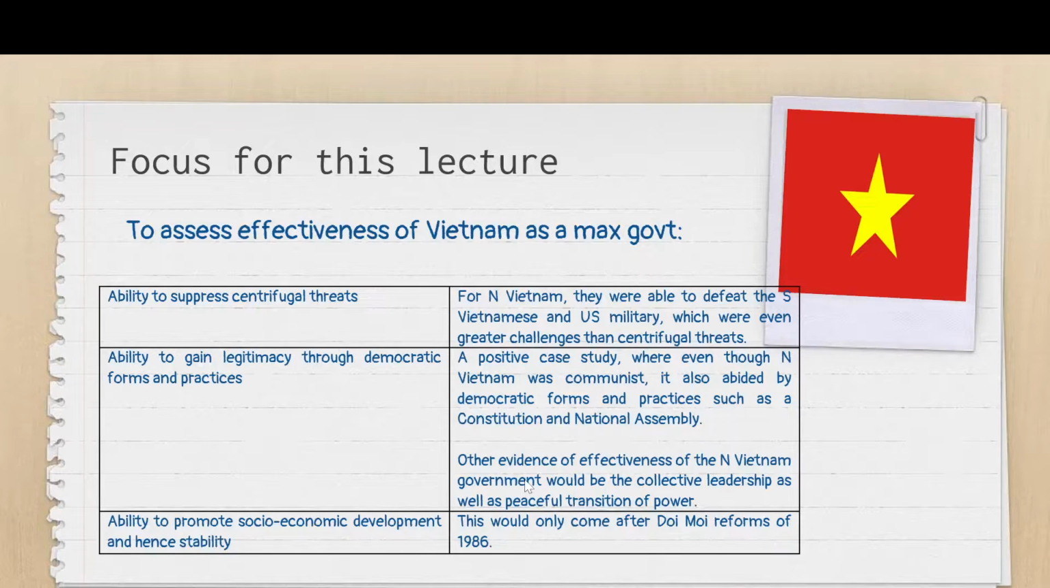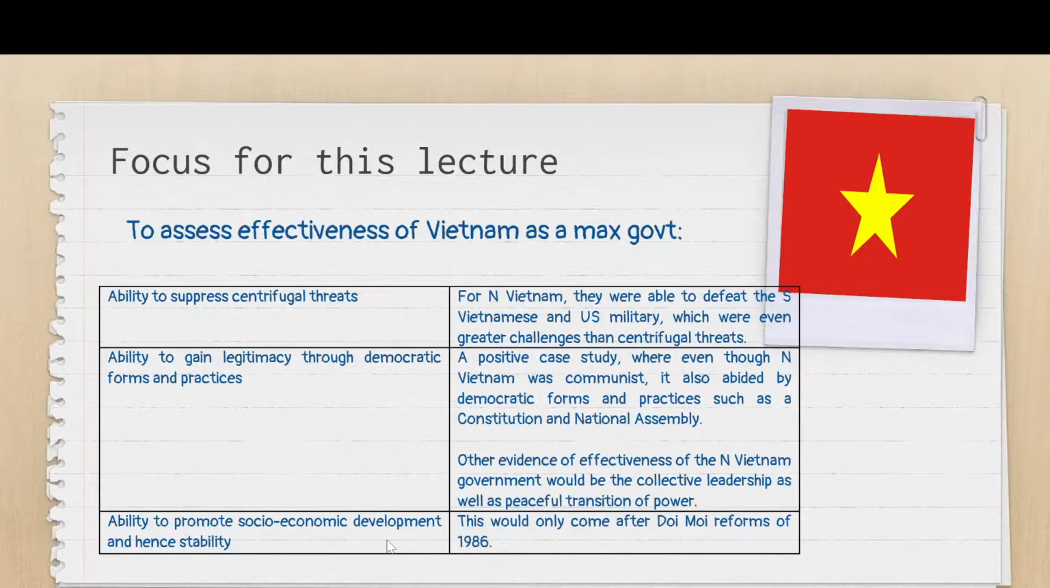Another very interesting way of governance in North Vietnam would be the idea of collective leadership. As a result, we have actually witnessed peaceful transfer of power from one generation to the next. There was no military coup or one faction overthrowing another faction kind of thing. So everything is actually very stable.